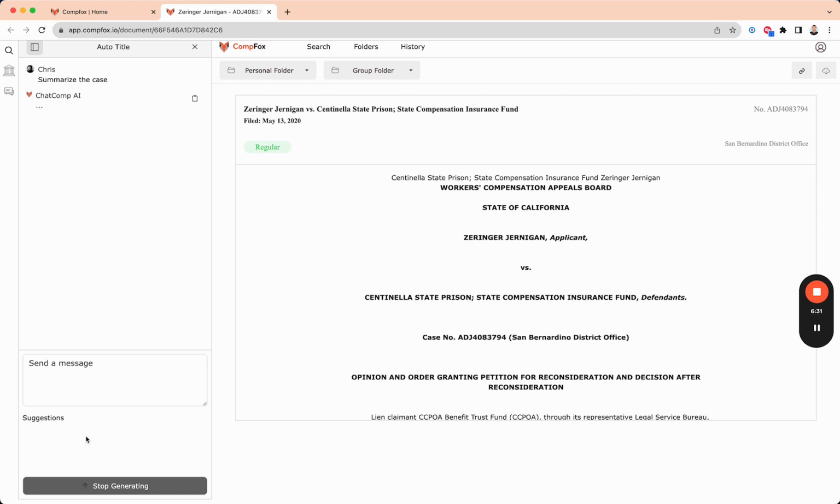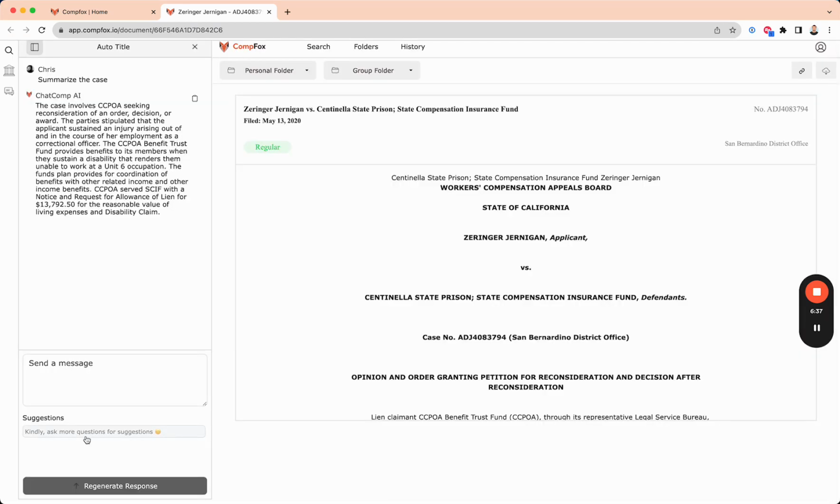What it's going to do is read the document, and our AI engine is going to pull back and give you a quick summary of exactly what this case is all about. As you can see, it pulls out the document and gives you back a brief summary of this particular case.